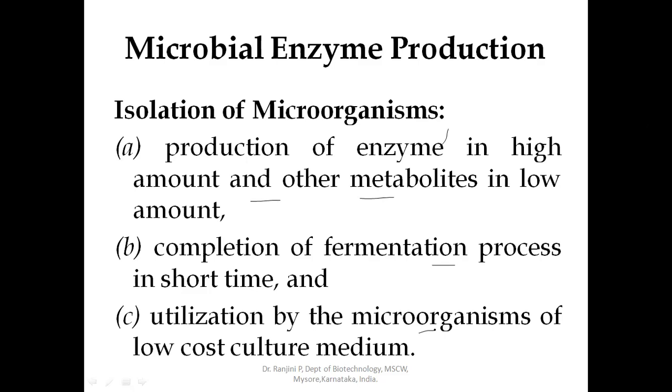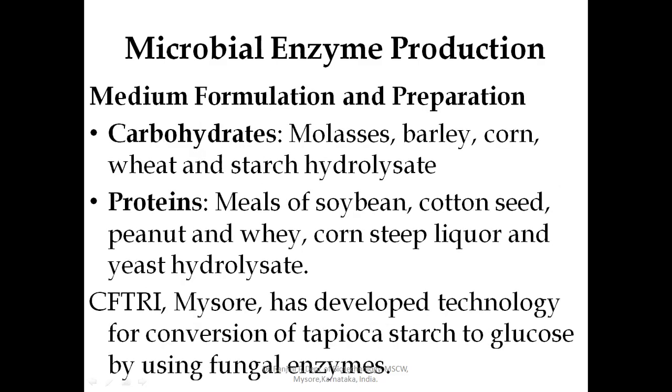So it should not require the high or very costly culture nutrients, otherwise it will be very difficult for the large scale production of the required enzyme. Hence, we have to select the microorganism which will produce a high amount of enzyme, within a short duration of fermentation, utilizing very cheap and low cost nutrients.